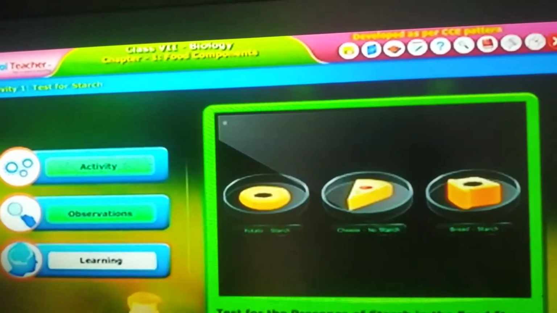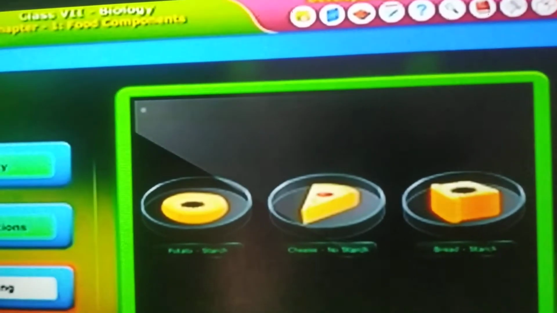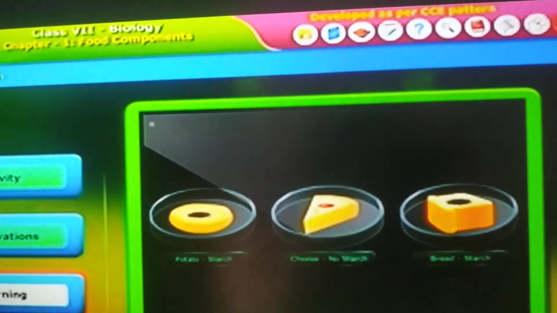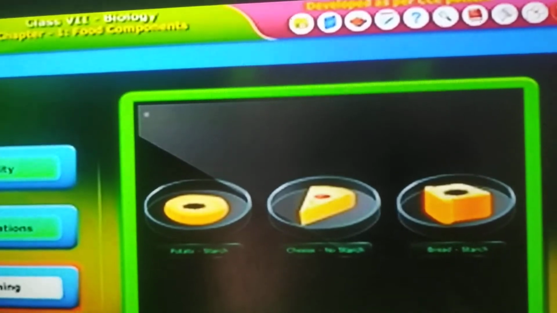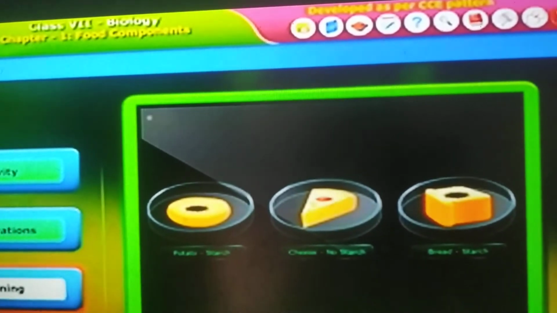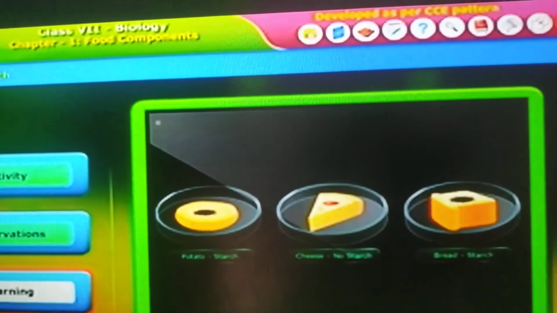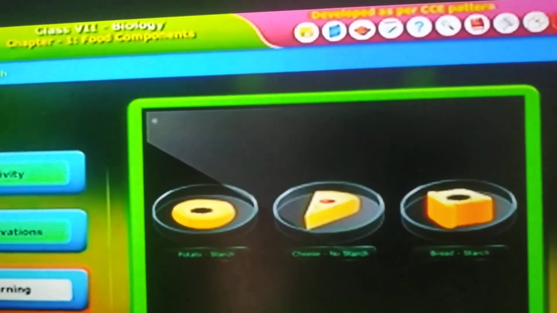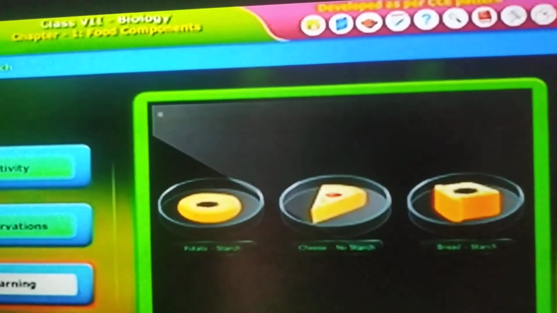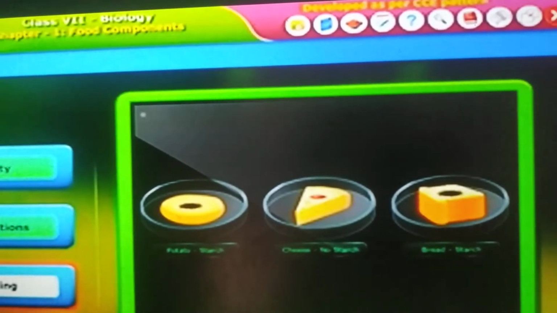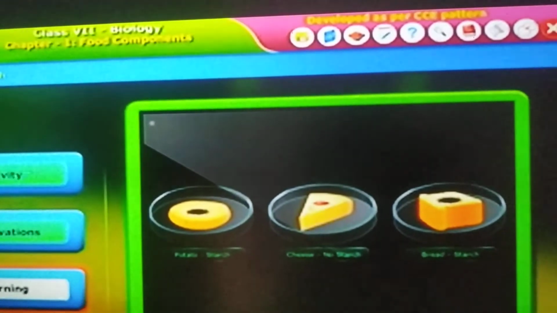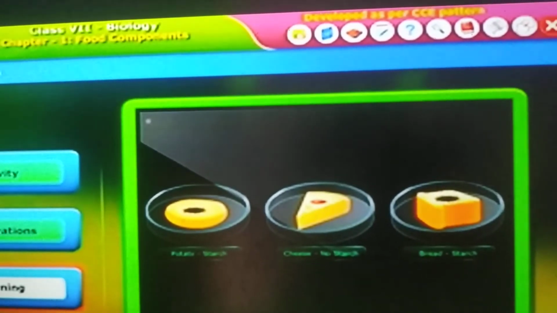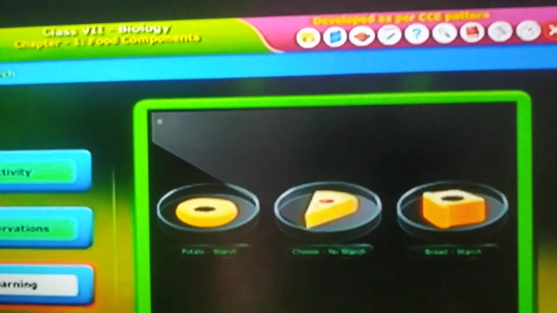Did you understand, children? The presence of starch changes iodine solution from red color to blue-black color. So this is the experiment to test the presence of starch. If you want to test any substance, whether it contains starch or not, starch means carbohydrates, you can test with the iodine solution. It is available in medical stores, so you can get it and test the presence of starch.